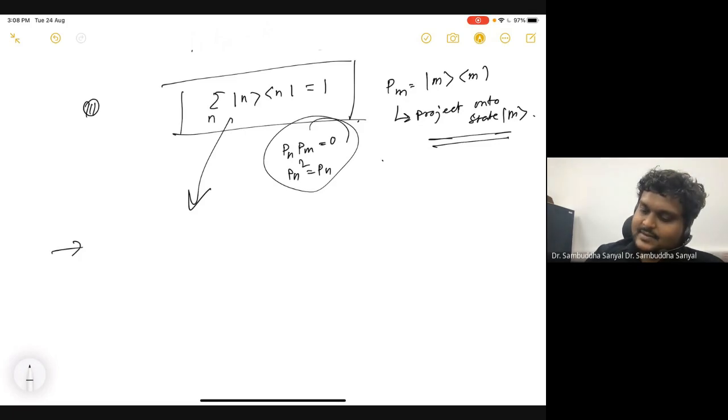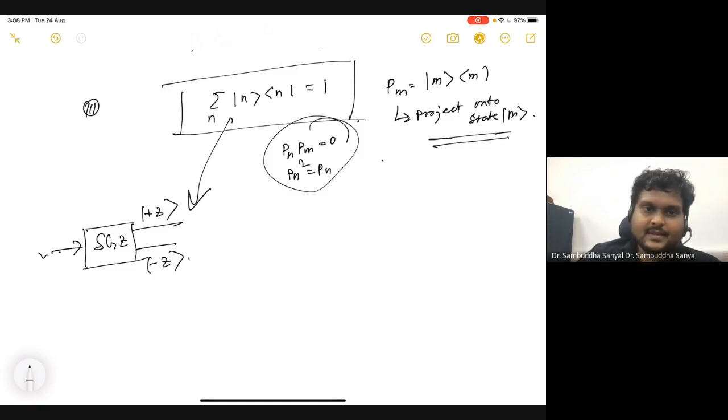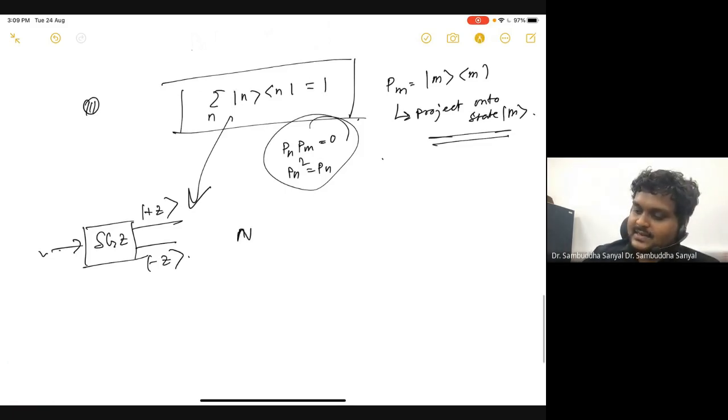Remember what Stern-Gerlach is. Let's consider Z for now. If I send some arbitrary beam, there are only two possible states. The dimension of the Hilbert space is 2. The total dimension, capital N, is 2. And these two are referred to as plus Z and minus Z.